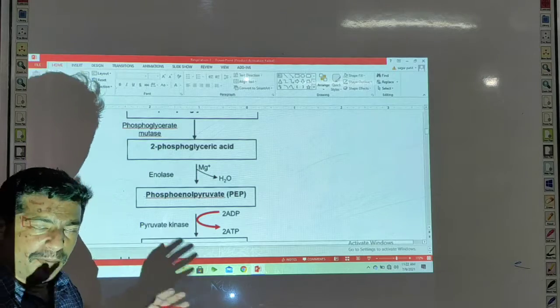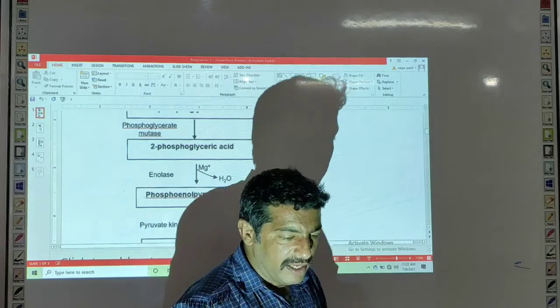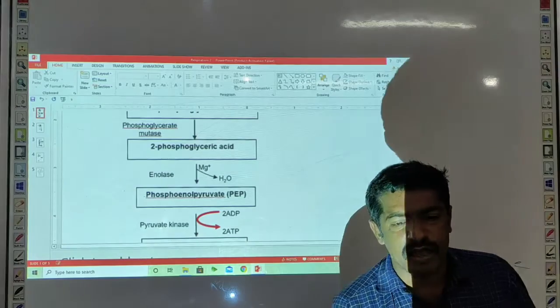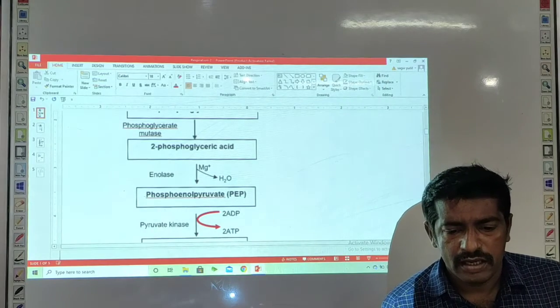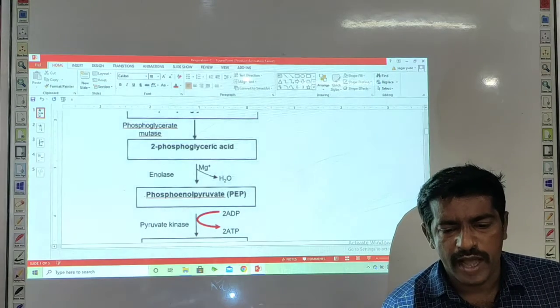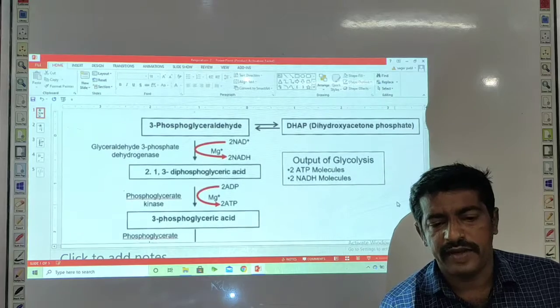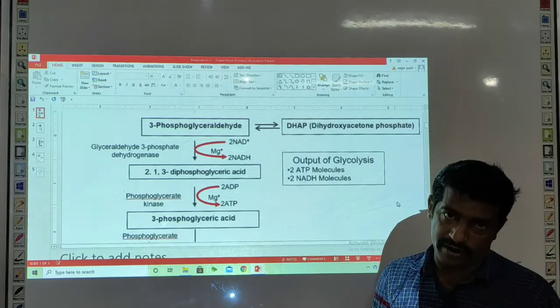The net output of this glycolysis is 2 molecules of NADH2 and 2 molecules of ATP.